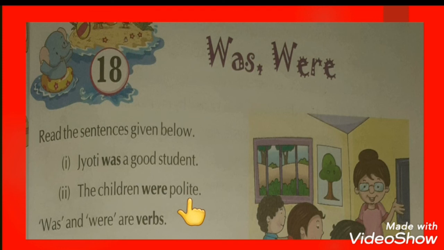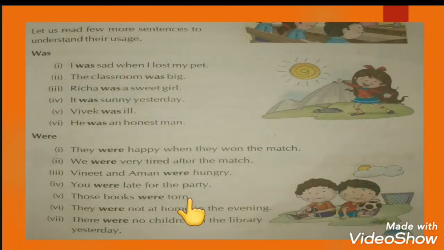Was and were are verbs. Here was and were are forms of verbs. Let us read a few more sentences to understand their uses. I was sad when I lost my pet. So here a singular person is talking, so that's why we use was here. The classroom was big. Teacher was a sweet girl. It was sunny yesterday.